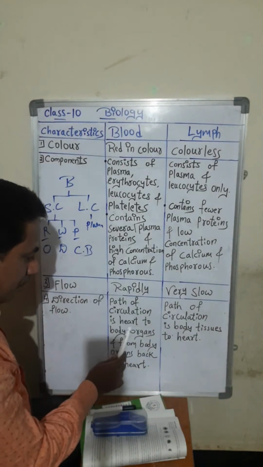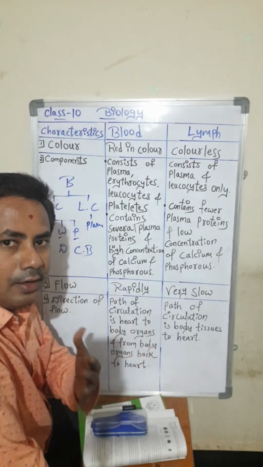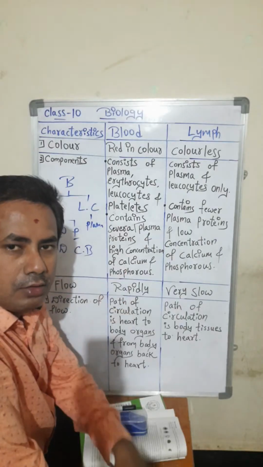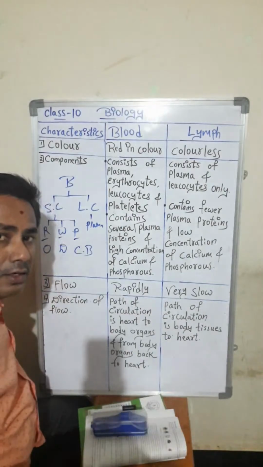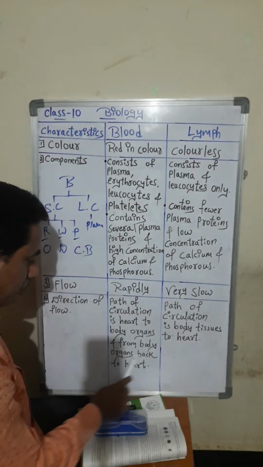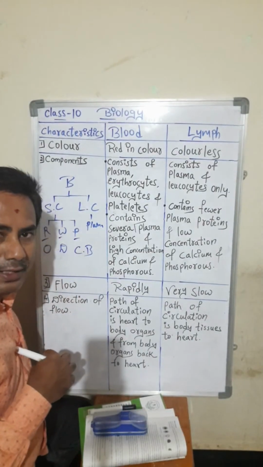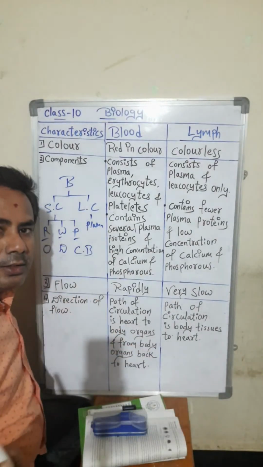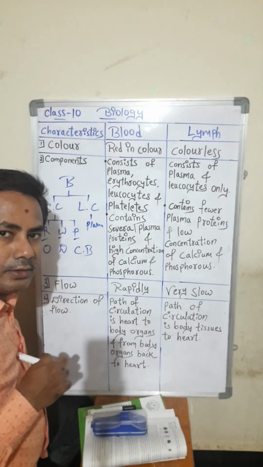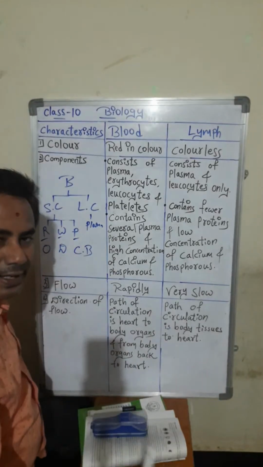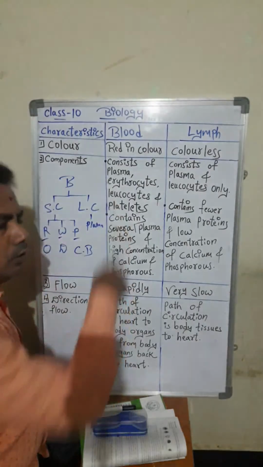In which way will it circulate or move? It will move from the heart to body organs. Our heart will pump the blood, and that blood will move throughout the body, from the heart to body organs, and from body organs back to the heart. This is the path of circulation of blood. See, how wonderful it is.